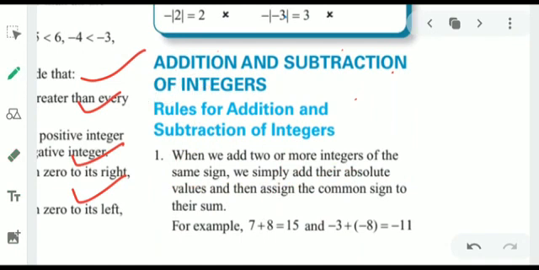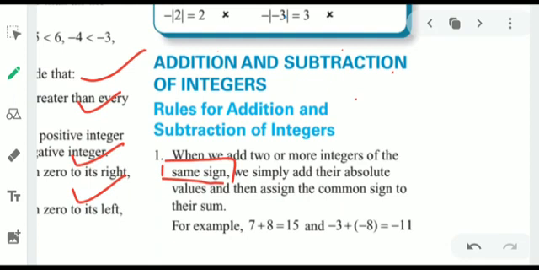The number one rule: when we add two or more integers of the same sign, remember this word, same sign, means when we add positive numbers with positive numbers, the answer is always positive, and when we add negative integers with negative integers, they add but the answer is in negative form.